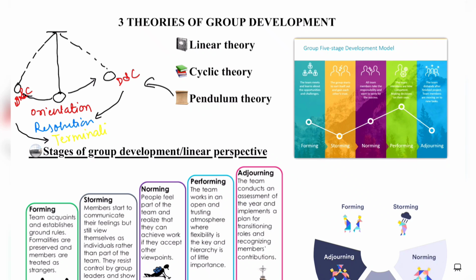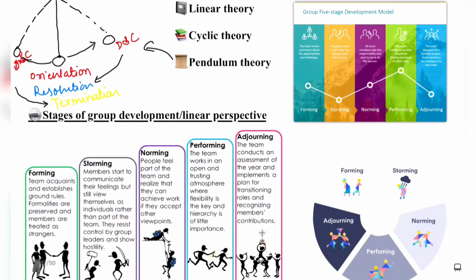These are the stages of group development according to the pendulum theory, and this complete theory is based on the working of the pendulum. Group development takes place similar to the working of the pendulum, where when the pendulum moves away from the center, it symbolizes differentiation and conflict of the group, and when the pendulum comes back to the center, first it will showcase orientation, then the resolution, and then finally the termination of the group. This was the complete pendulum theory, and the final theory is the linear theory.